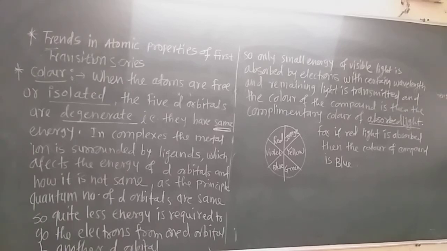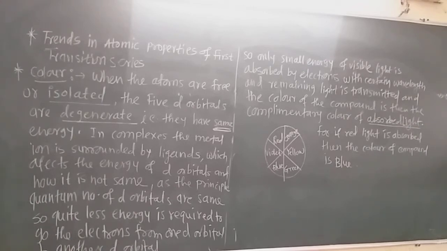For example, if a substance appears blue, then the unpaired electron present in the d orbital absorbs the wavelength of red light. Now I show here on the blackboard some complementary colors. These colors are called complementary colors. Red has the complementary color blue, orange has green, and yellow has violet. That means if the wavelength of red color is absorbed, the substance appears blue, because the wavelength of blue color is emitted.